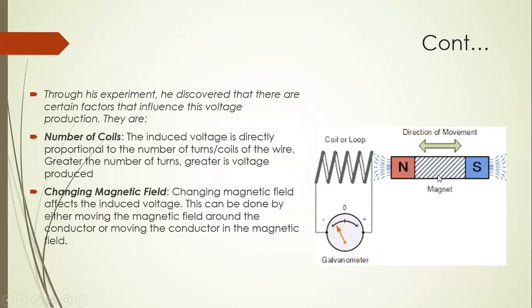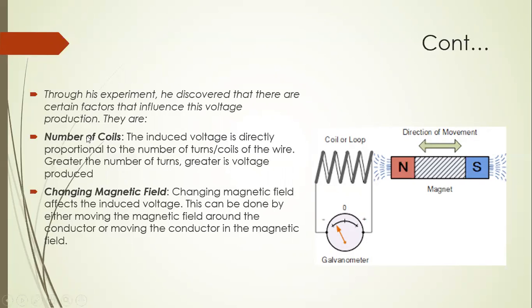If we move the magnet away from the coil, there is a decrease in magnetic field lines, meaning a decrease in magnetic flux. Then the galvanometer also shows deflection, but in the opposite direction. When the magnet is at rest or stationary, there is no deflection in the galvanometer. Therefore, there is no current in the galvanometer.